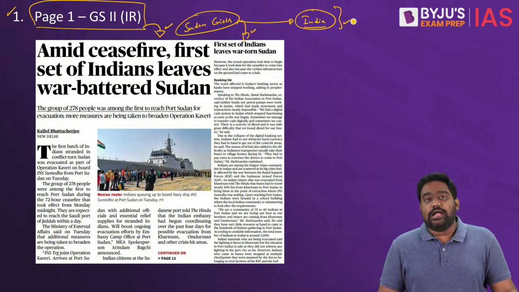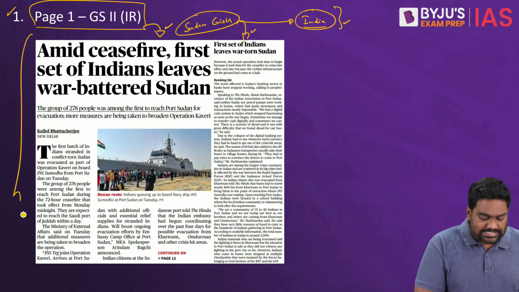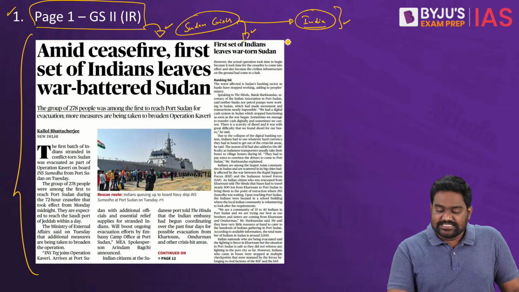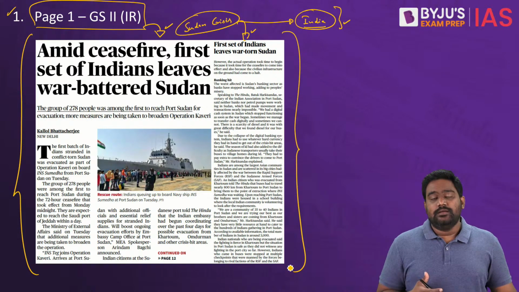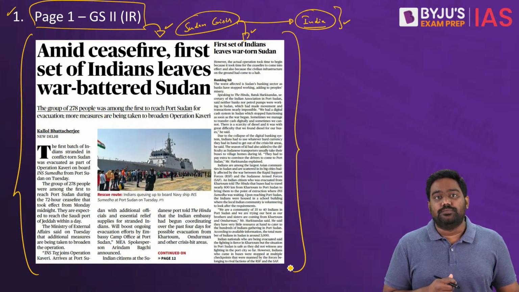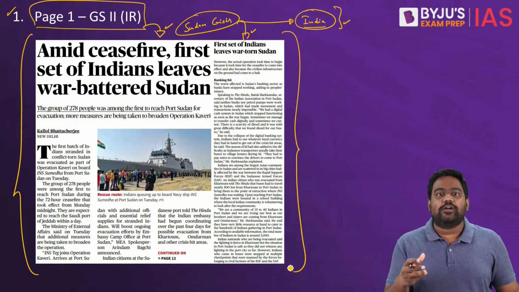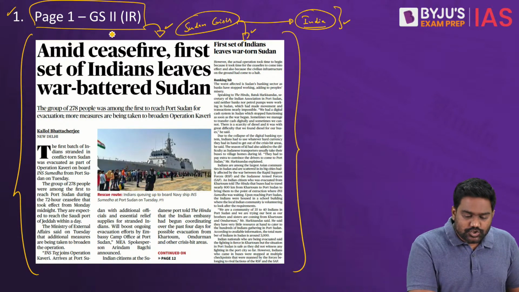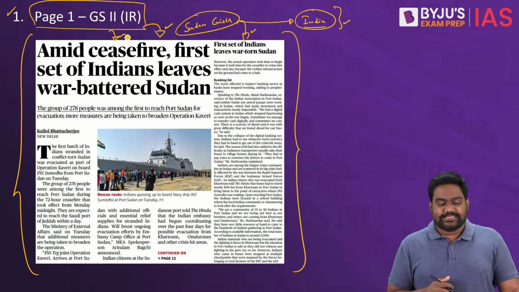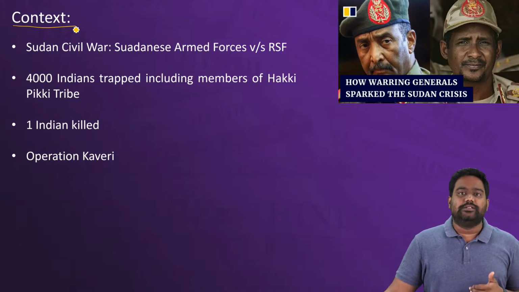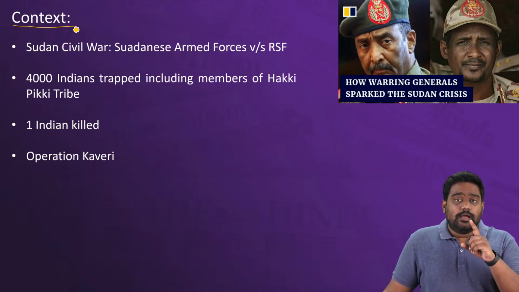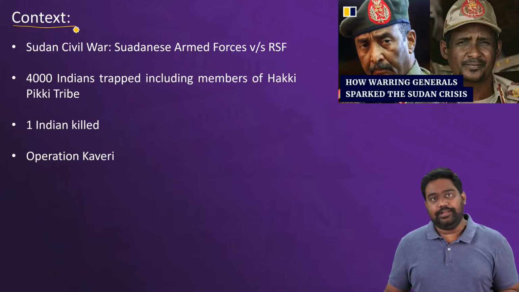Today we have multiple articles in the newspaper referring to the crisis in Sudan, how Indians have been trapped in the country, and how the Indian government has yet again launched a complex evacuation mission to bring the Indians back home safely. So we have an article on the front page itself, and we also have a few other smaller articles on page 15, and we also have an editorial on page number 8.